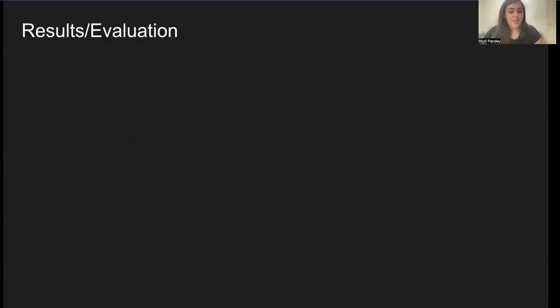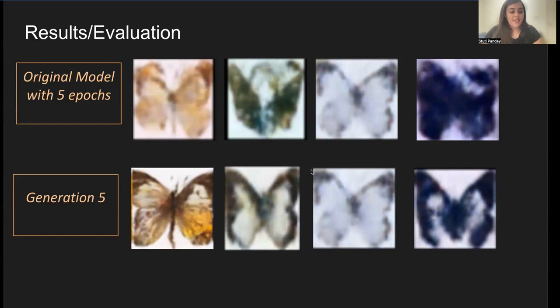Talking about the results and evaluation, this slide shows the quality of the image generated by the diffusion model, which is trained using the conventional method, and the one which is fine-tuned using the genetic algorithm. We see better recognition of certain features in some of the images as compared to the vanilla version with the same level of training iteration.